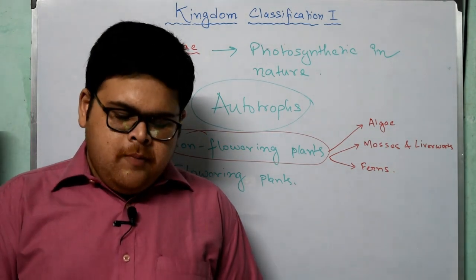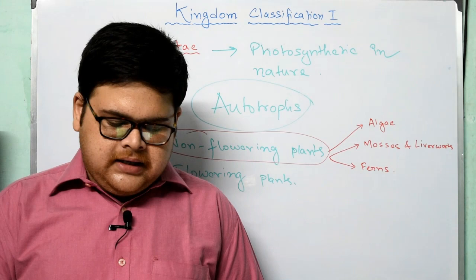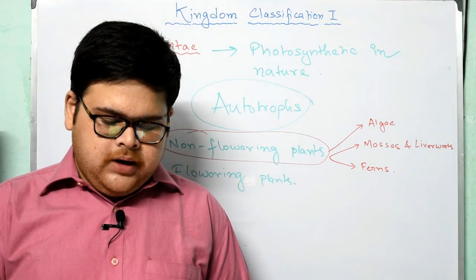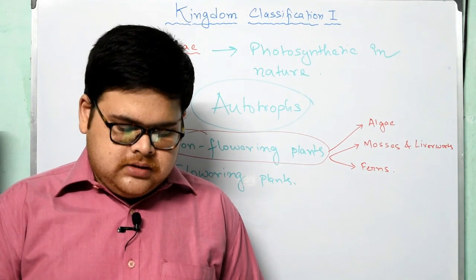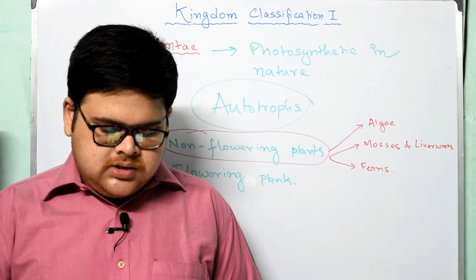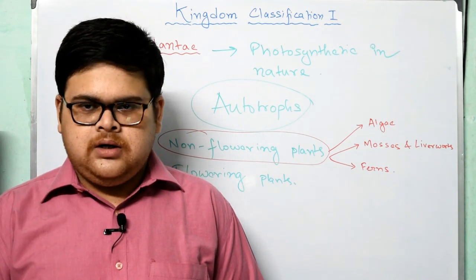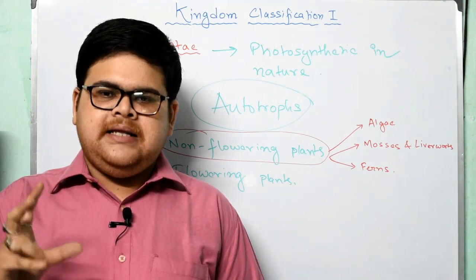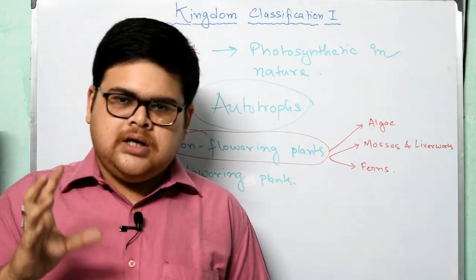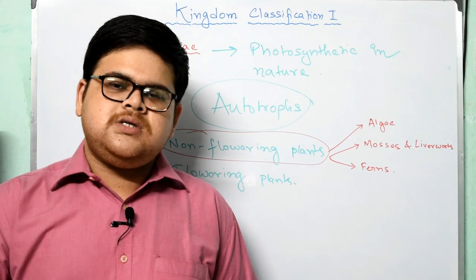These are mostly aquatic plants that are characterized by an undifferentiated plant body called thallus. Algae do not bear roots, stems or leaves. They also lack tissue for conducting water. So this is algae. They form a thallus body structure. Next one is mosses and liverworts.